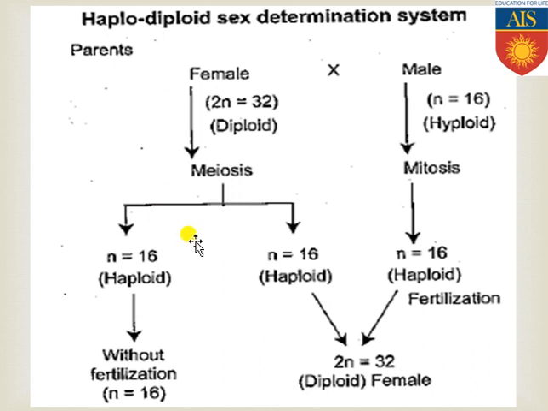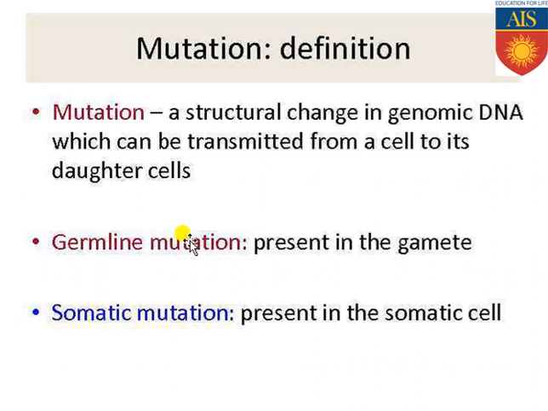Coming to the next important point, because after sex determination we are entering the next part, that is mutation. What is mutation? Mutation means a structural change in the genomic DNA which can be transmitted from one cell to its daughter cell or from one organism to its next daughter organisms. So mutation is actually a sudden or abrupt structural change which happens in the DNA, or in the genetic makeup of any organism. Sometimes it will get transmitted, sometimes it will not get transmitted to the next generation.